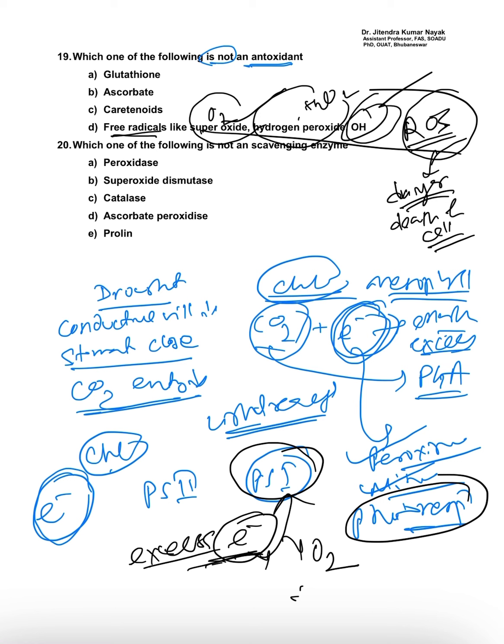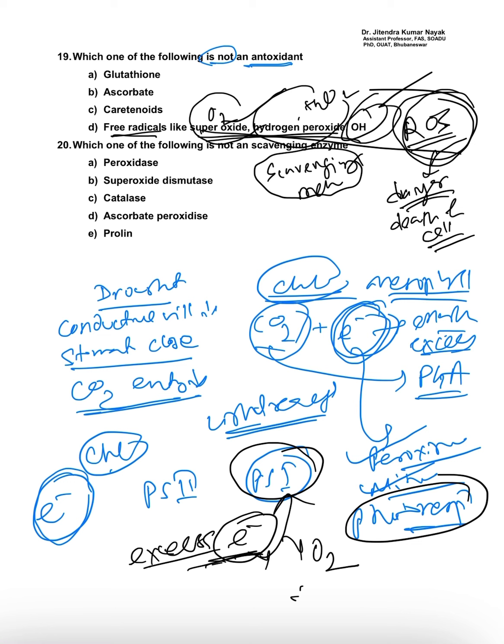So in order to scavenge, or decrease the effect of, these free radicals and reactive oxygen species, there is a mechanism, called the scavenging mechanism. Scavenging mechanism means removing or deactivating the free radicals as well as reactive oxygen species.